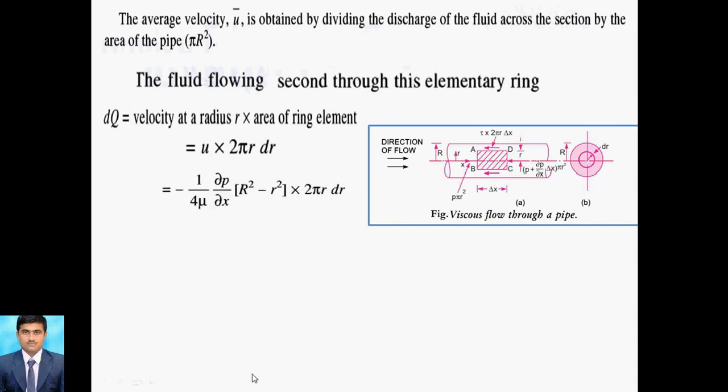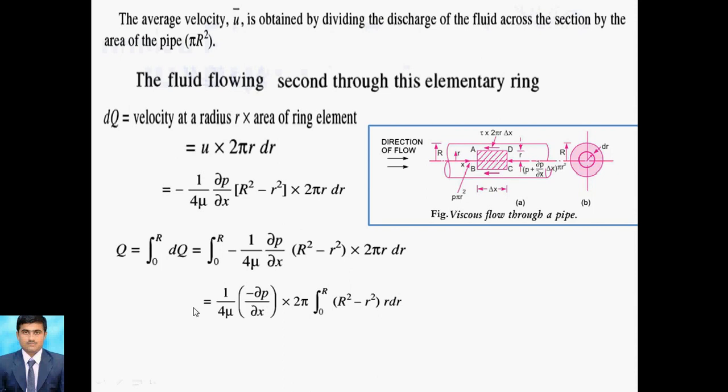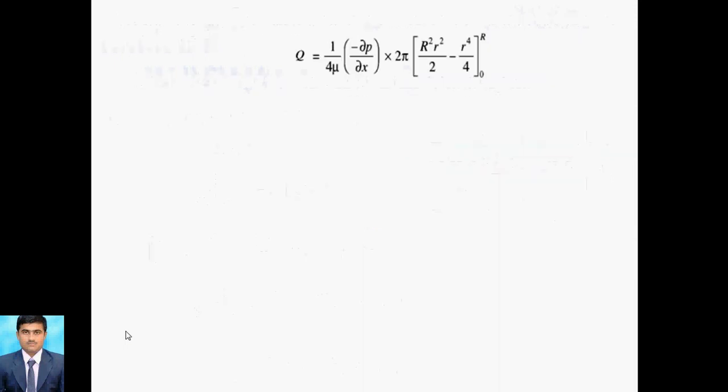After putting the value of u, the general form of the equation, we can simplify this equation and implement it for the whole area. So I can integrate on both sides, so that dQ becomes Q, and the final equation is minus 1 upon 4 mu minus dou p by dou x into 2 pi, and then r dr multiplying with capital R square minus small r square, and then we take the integration.